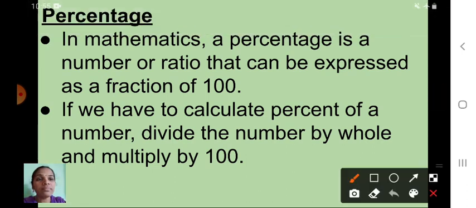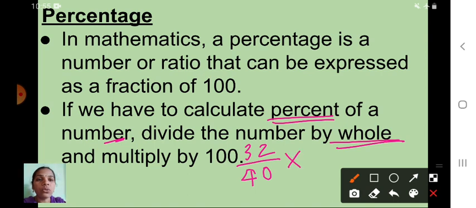If we have to calculate percent of a number, divide the number by whole. That means 32 marks you got, isn't it? Out of 40, and multiply by 100. So if you do this calculation, you will get the percentage of your maths marks. How will you do it?